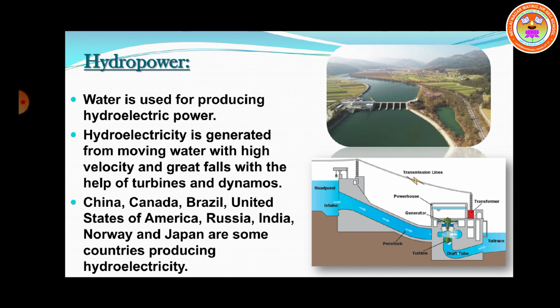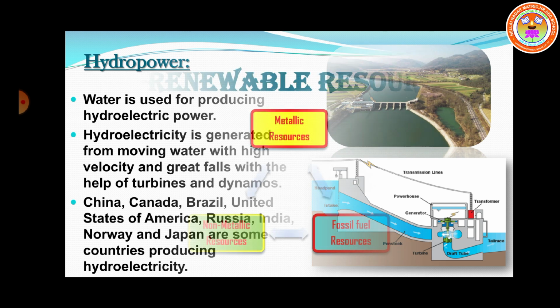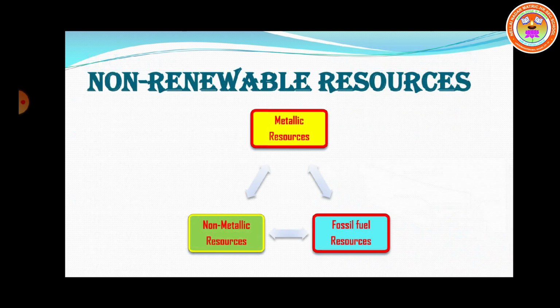China, Canada, Brazil, United States of America, Russia, India, Norway and Japan are some countries producing hydroelectricity, but China is the largest producer of hydroelectricity. Okay, next let us see non-renewable resources.